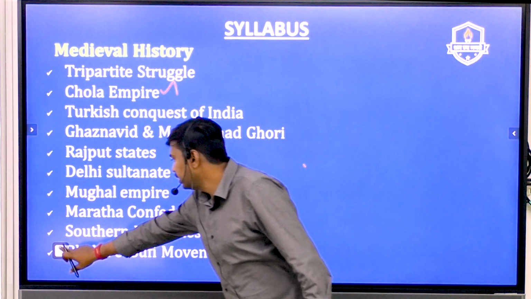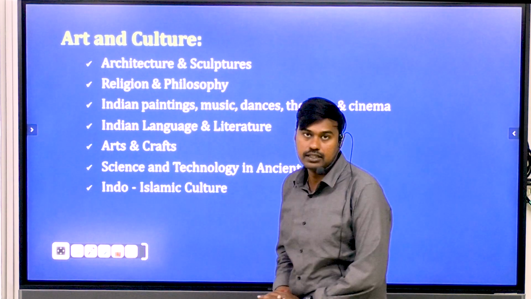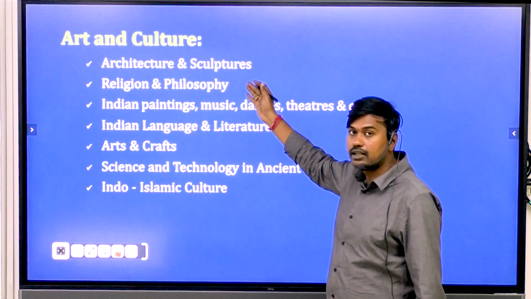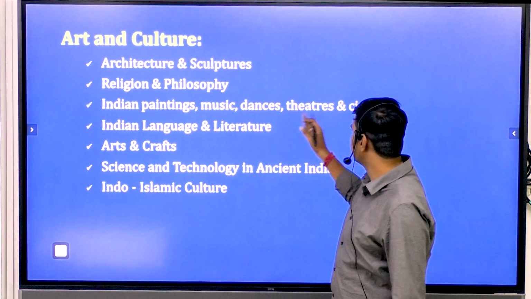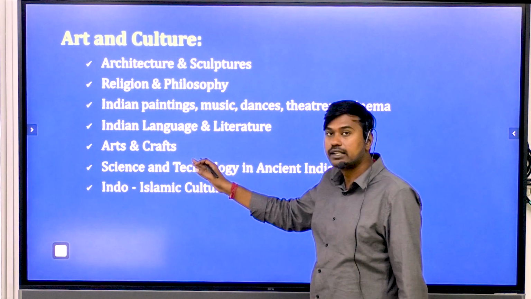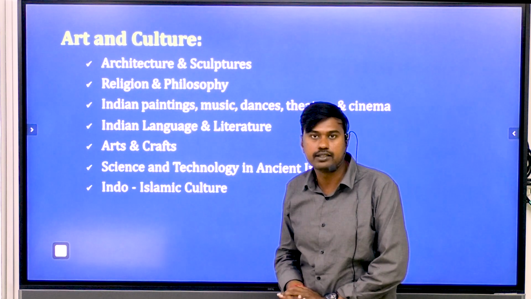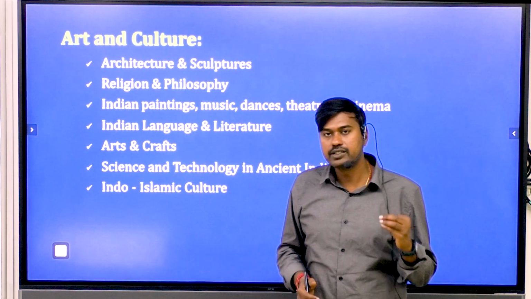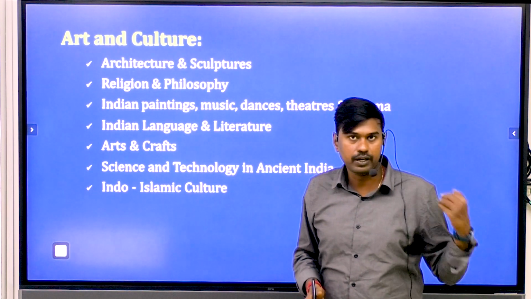Then going into the other syllabus part of the test, that is art and culture. The syllabus components are architecture and sculptures, religion and philosophy, Indian painting, music, dance, theatre and cinema, Indian language and literature, arts and crafts, science and technology in ancient India, then Indo-Islamic culture. You know very well that art and culture is a very crucial segment in your GS paper 1, that is for the preliminary segment.